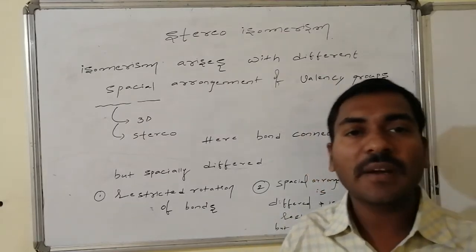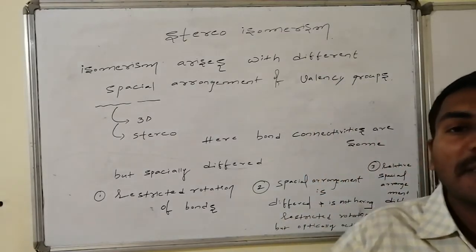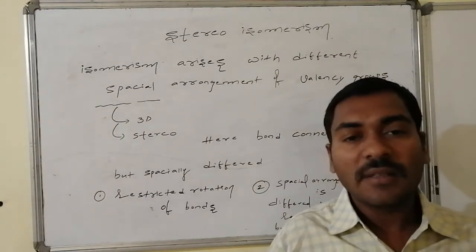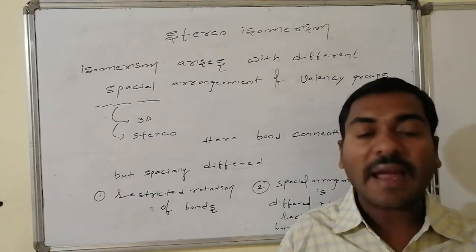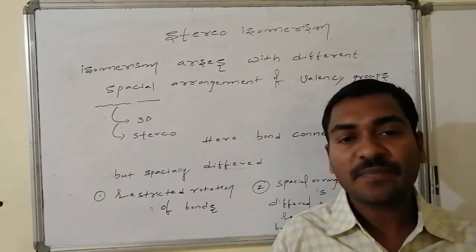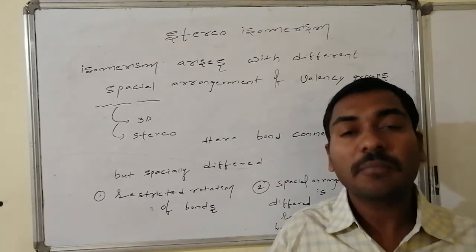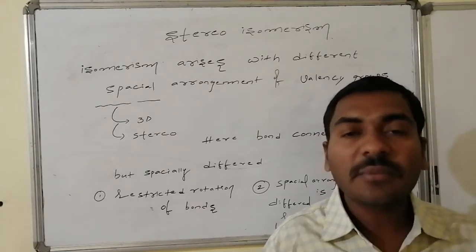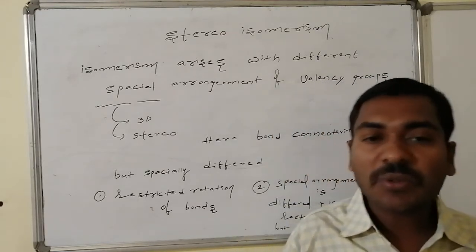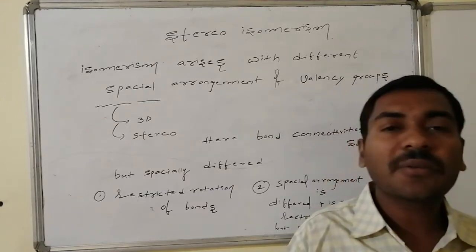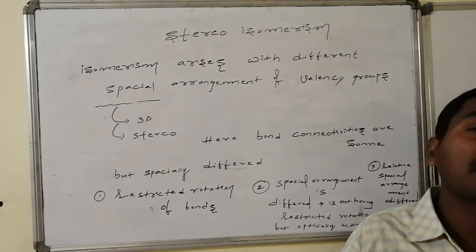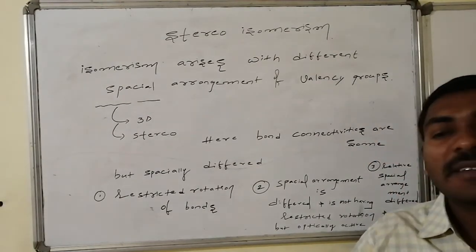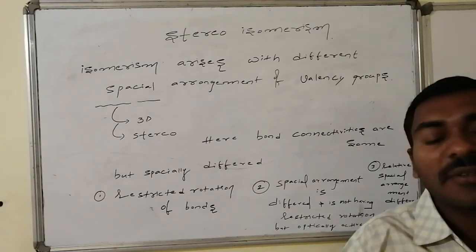Space stands for three-dimensional space, which is also known as stereo. So therefore, isomerism that arises in the organic molecules where the atoms maintain the same valencies, same connectivities, same bonds, but their three-dimensional orientation, their three-dimensional arrangement is differed from one another. Due to that difference, the properties of the molecules are different, and such kind of compounds are said to be stereoisomers to one another. And once again, here the stereoisomerism is categorized into different varieties.